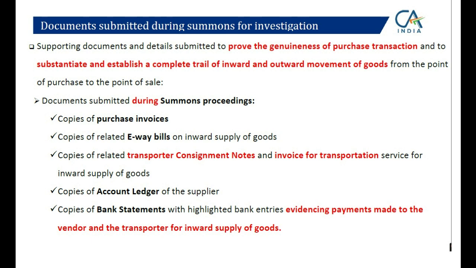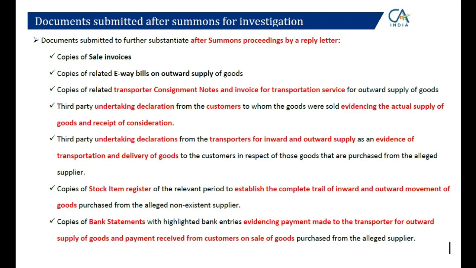So in this particular case, to prove the genuineness of my purchase transaction, what was asked? Account ledger, and second, the copies of the purchase invoices. In addition to that, I gave e-way bills, transporter consignment notes, and bank statements with the bank payments to the supplier highlighted. Further, after 10 days, I consolidated more documents to substantiate my case. We cannot give everything at the time of summons; later we remembered there were more documents. So we prepared all of these documents.